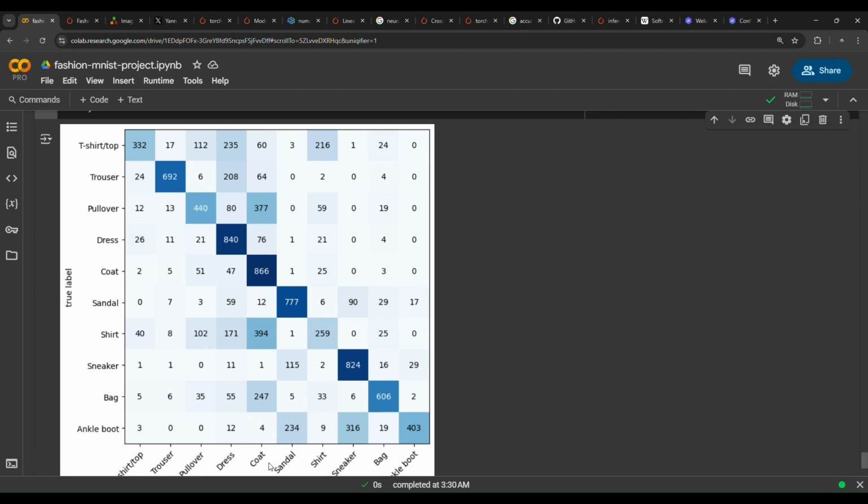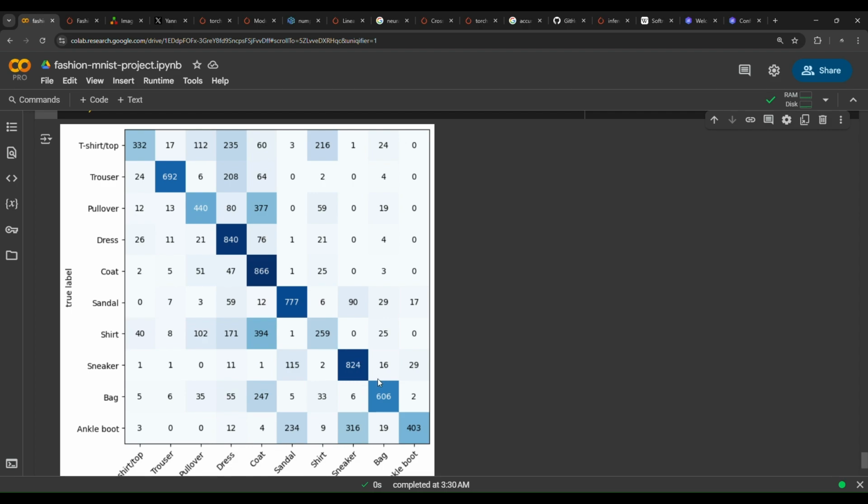So coat with, for example, shirt, we have 394 samples. The model has mixed up between the class coat and the class shirt. So this class is confusing for the model to differentiate between coat and shirt.